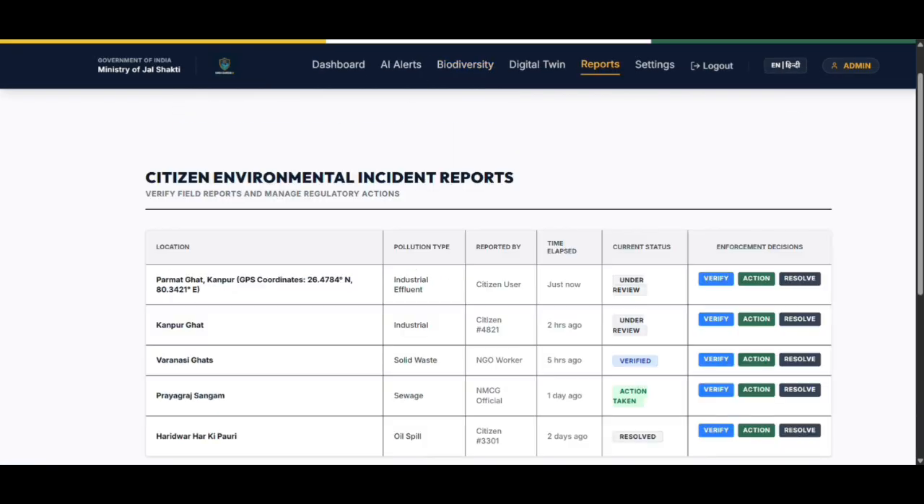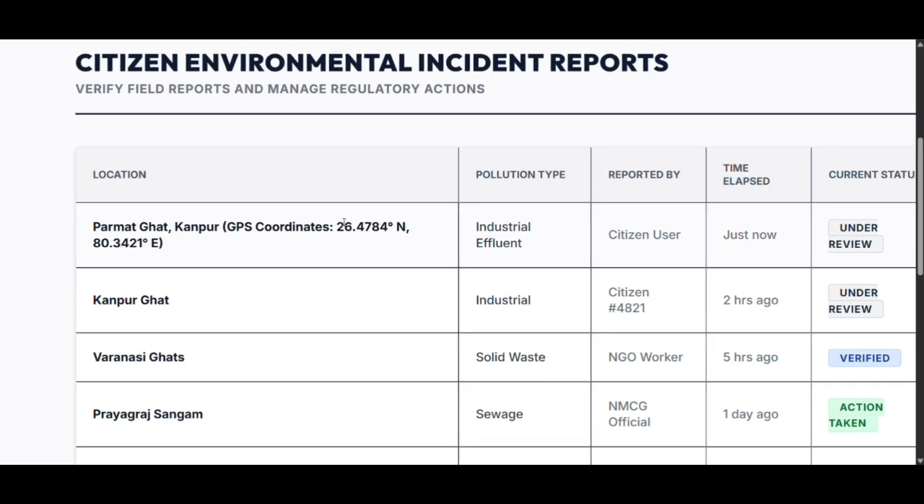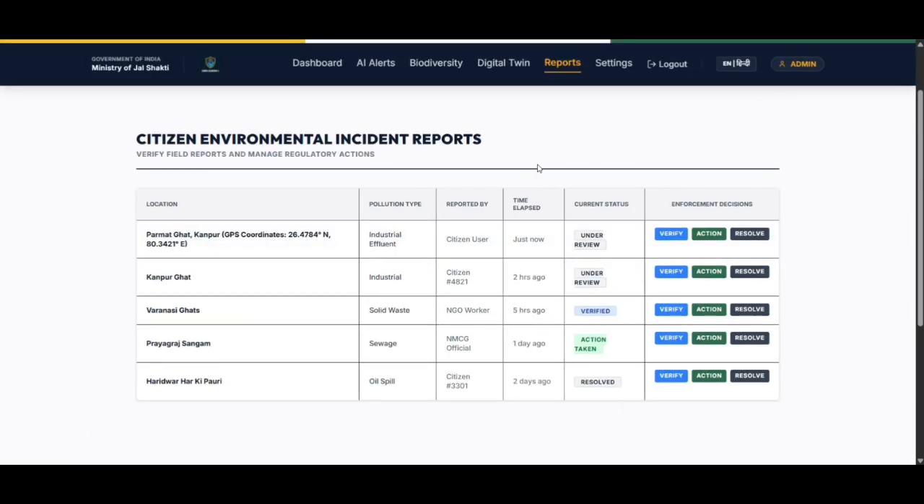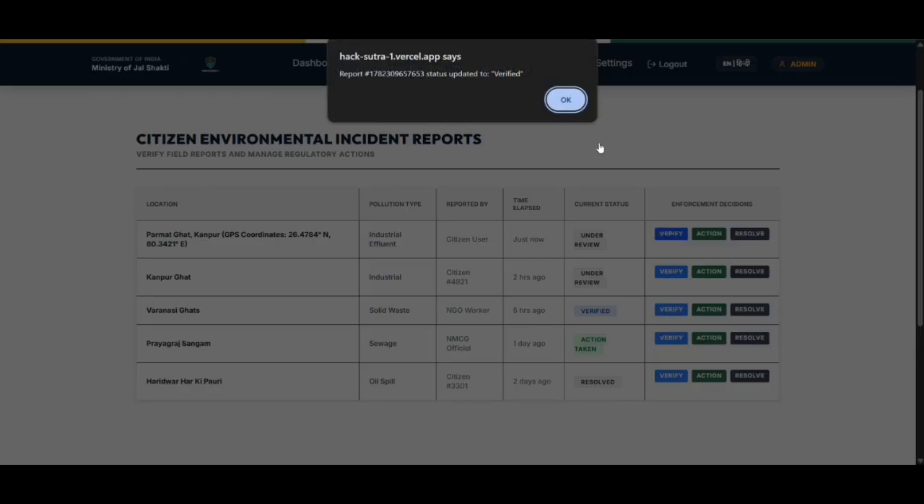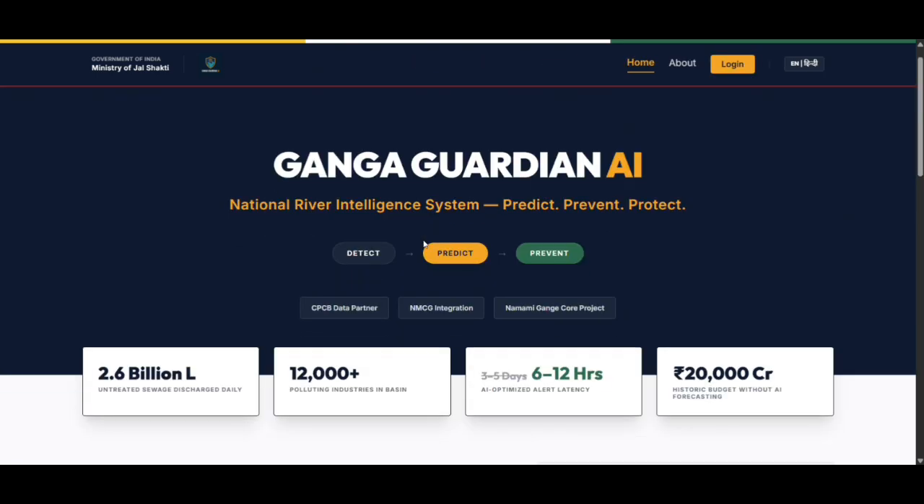Let's recap what just happened. A citizen reported pollution from her phone. The government received it with AI analysis attached. The digital twin simulated the fix before any action was taken, and role-based authentication makes sure the right people see exactly what they need to. Ganga Guardian AI is not a monitoring tool. It is a prediction and prevention engine.